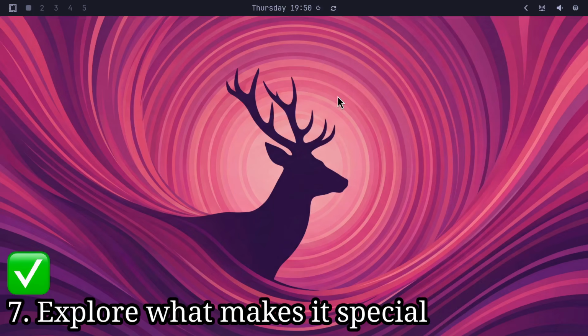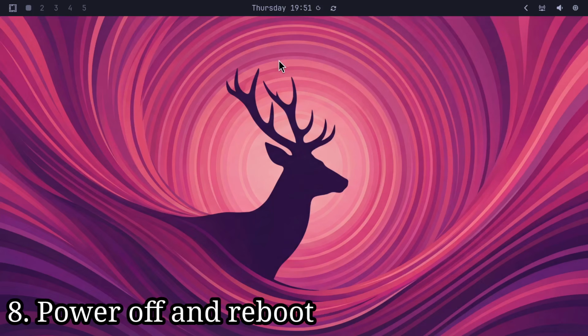And they are all united by the guiding philosophy that they are sort of pre-curated, right? There's a lot of stuff pre-installed, there's a lot of stuff pre-configured. You really don't want to be using this if you want a very minimalist operating system, but if your tastes align with DHH's tastes, I suppose in this case, then yeah, maybe this is something you would want to check out. Now the next task is to power off and reboot.